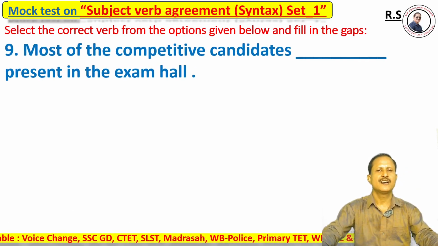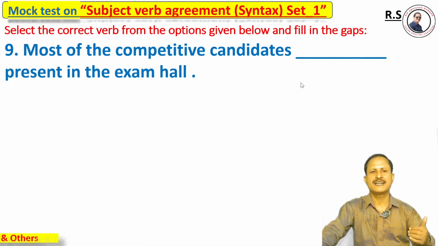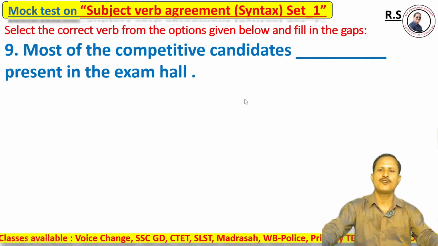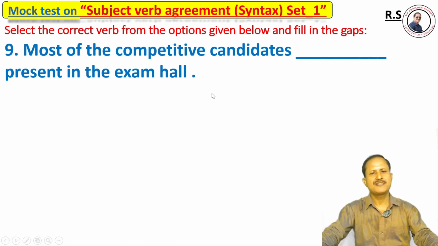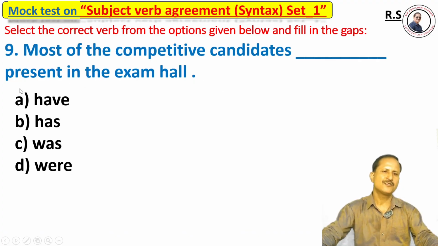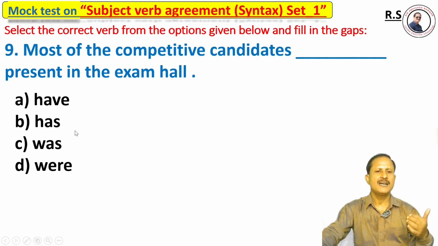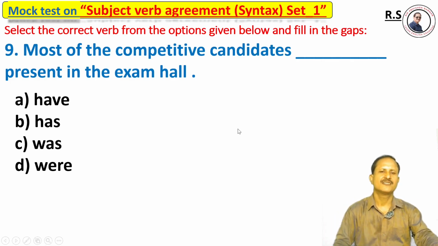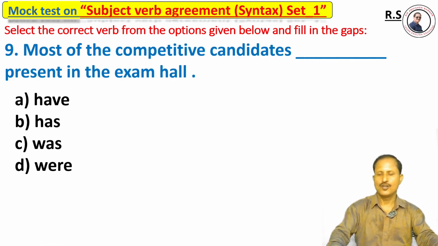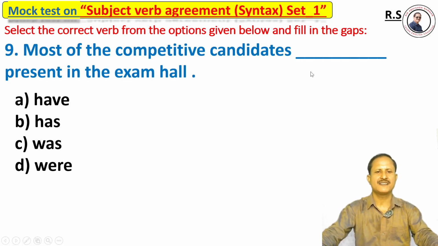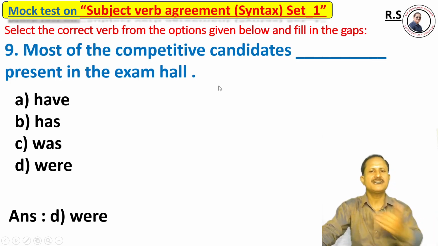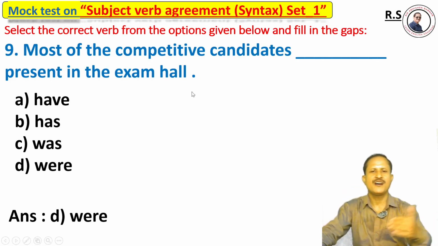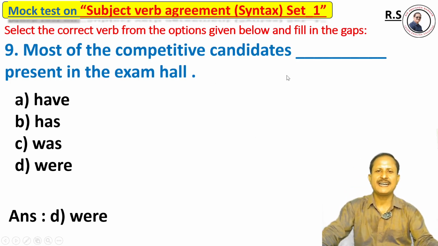Question number 9. Most of the competitive candidates dash present in the exam hall. Options: option A have, option B has, option C was, option D were. The right answer is option D: most of the competitive candidates were present in the exam hall.